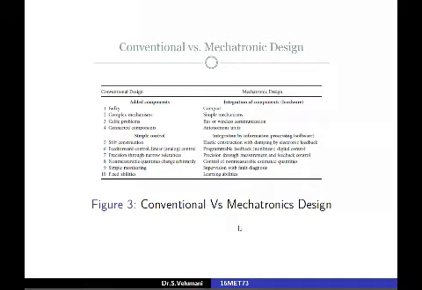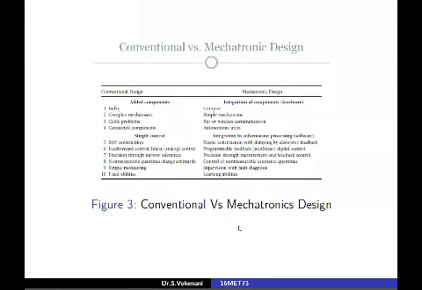In conventional design, strip construction. In mechatronic design, elastic construction with a damping by electronic feedback. In the conventional design, feed forward control, linear analog control. In mechatronic design, programmable feedback, that is non-linear digital control. In conventional design, precision through narrow tolerances.